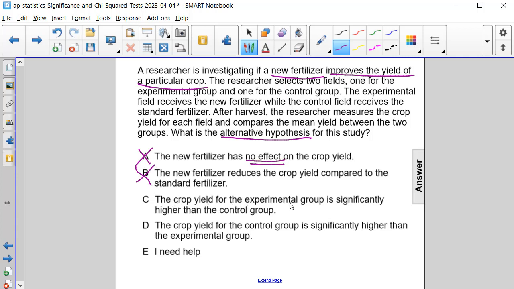The crop yield for the experimental group is significantly higher than the control group. This one seems to work, so I'll put a check mark by it right now. And now let's look at D.